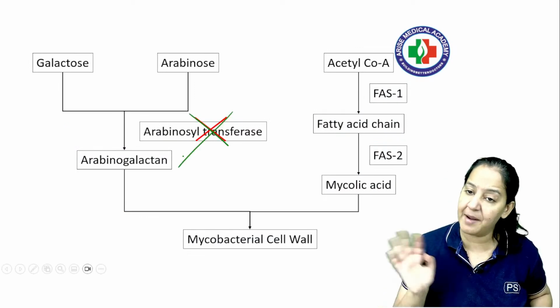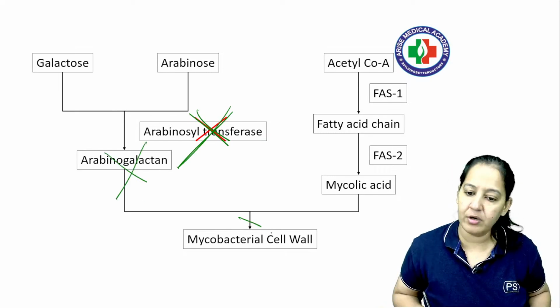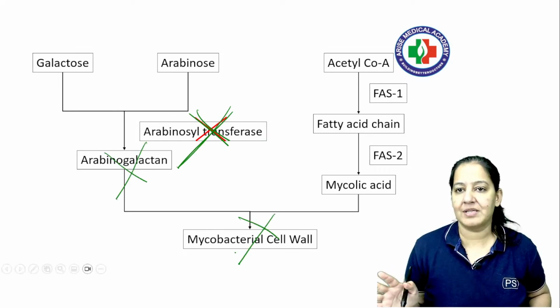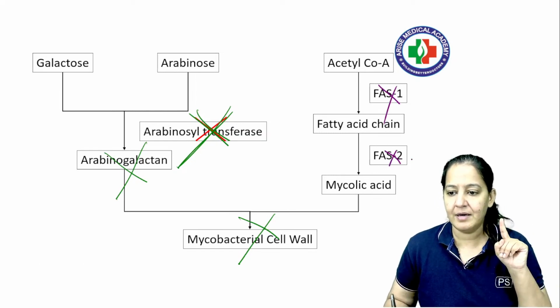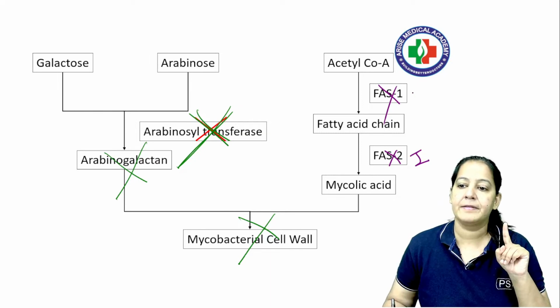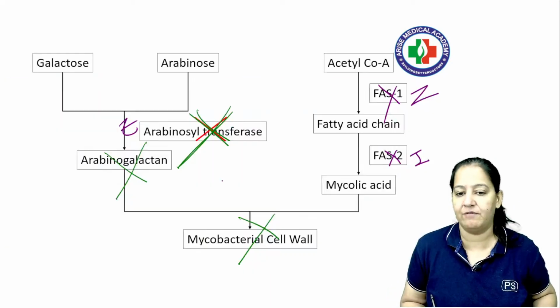It inhibits the enzyme arabinosyl transferase. No arabinosyl transferase, no arabinogalactan, no cell wall. So ultimately no cell wall. So we have seen the three drugs which inhibit cell wall synthesis: the isoniazid, the pyrazinamide and the ethambutol. They inhibit the cell wall synthesis.